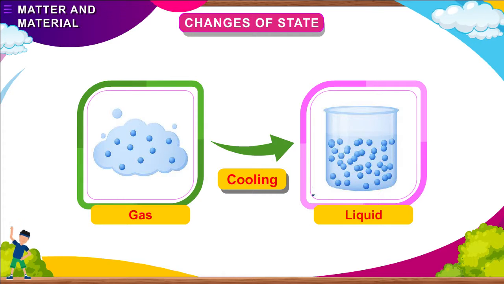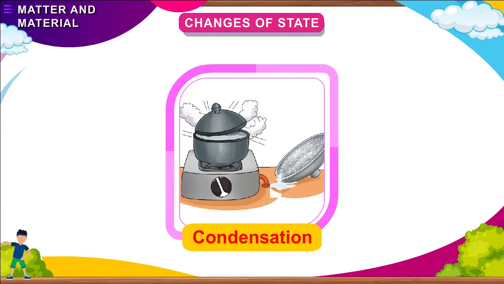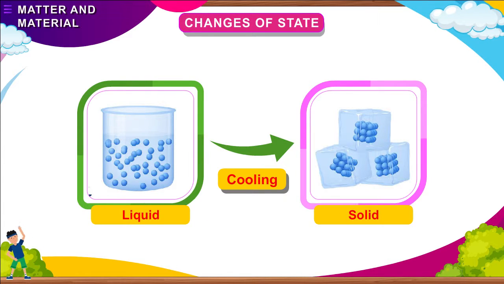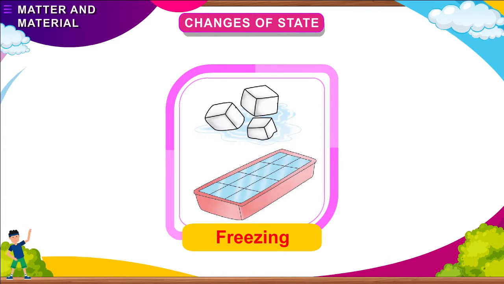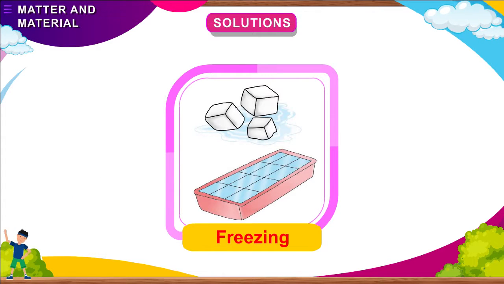When a gas is cooled, its molecules condense, or come closer, and the gas changes back into liquid. This process is called condensation. When a liquid is cooled, its molecules come even closer. They freeze into a close pack and turn into solid. This process is called freezing.